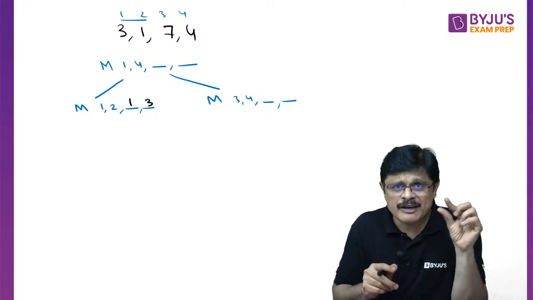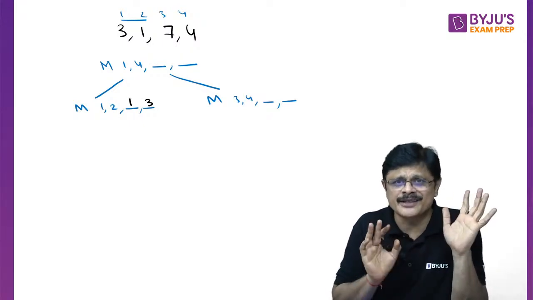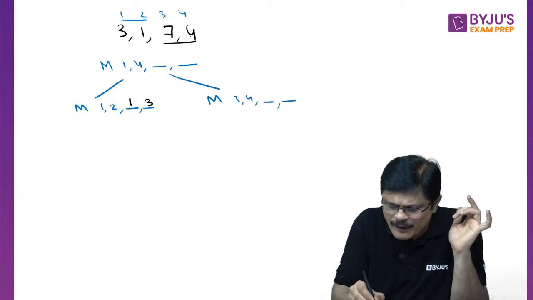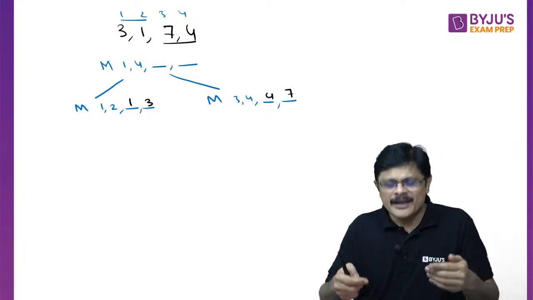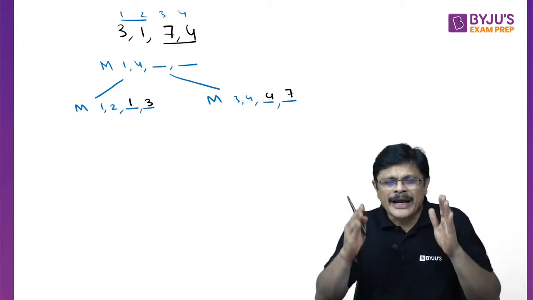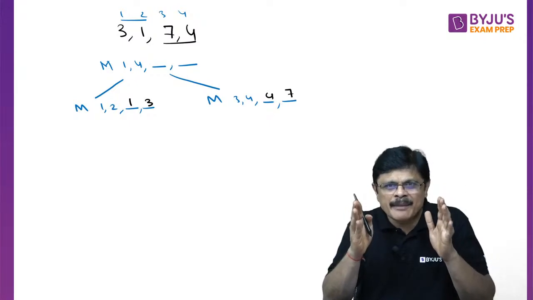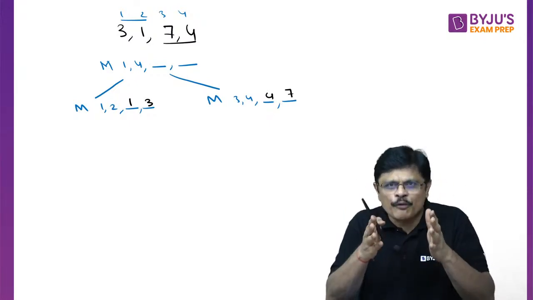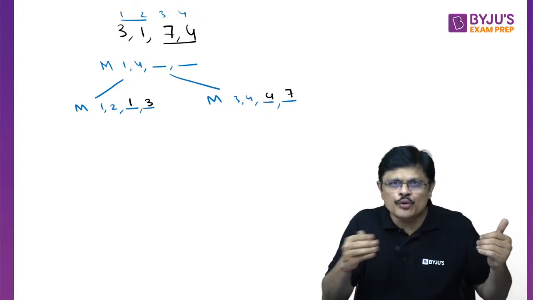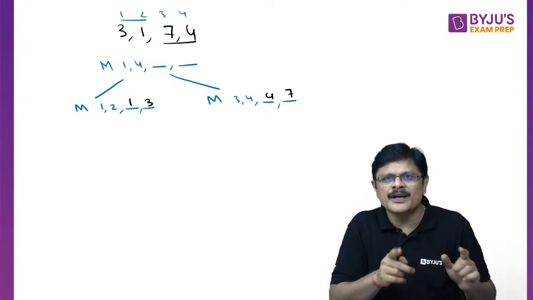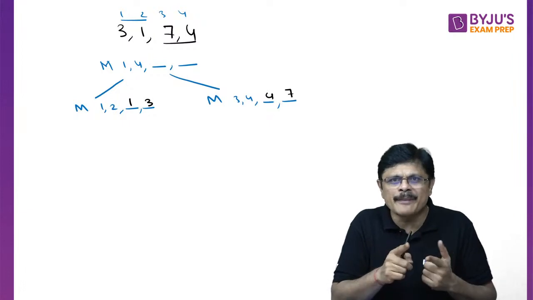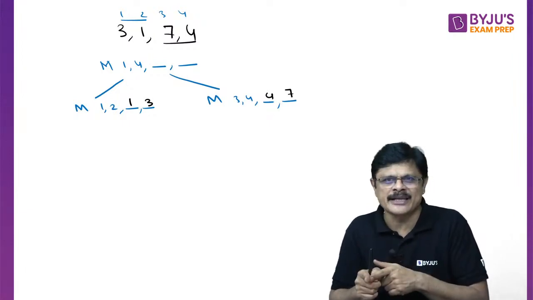So first you fix whether you are writing minimum or maximum. Here also from 3 to 4, what is the minimum? 4 is minimum, 7 is maximum. See, actually it is a base condition. You called that particular min-max algorithm with n is equal to 4. Now it is divided into 2 subparts where n is equal to 2, which is the base condition, and you stop. You just make one comparison of the 2 elements, and you get what is minimum and what is maximum.